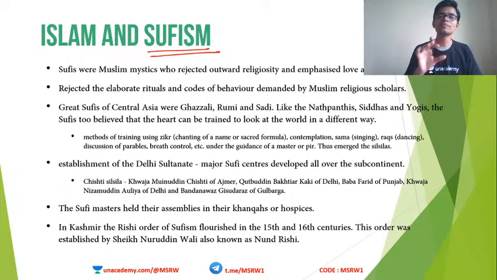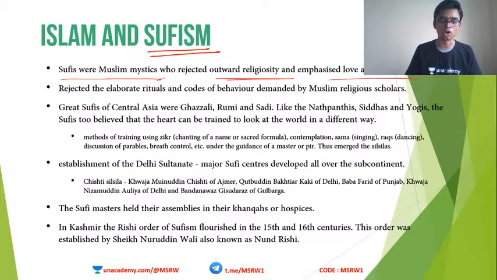Islam also had many rigid practices and many segregations that actually made many people reject some of its ideals. So Sufism came in with some kind of liberal alternatives. Basically Sufis were Muslim mystics who rejected outward religiosity and emphasized love and devotion to God.